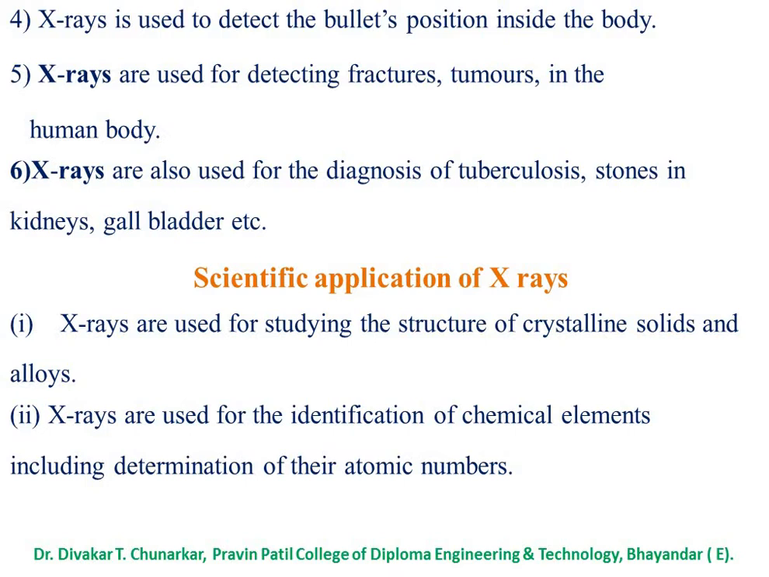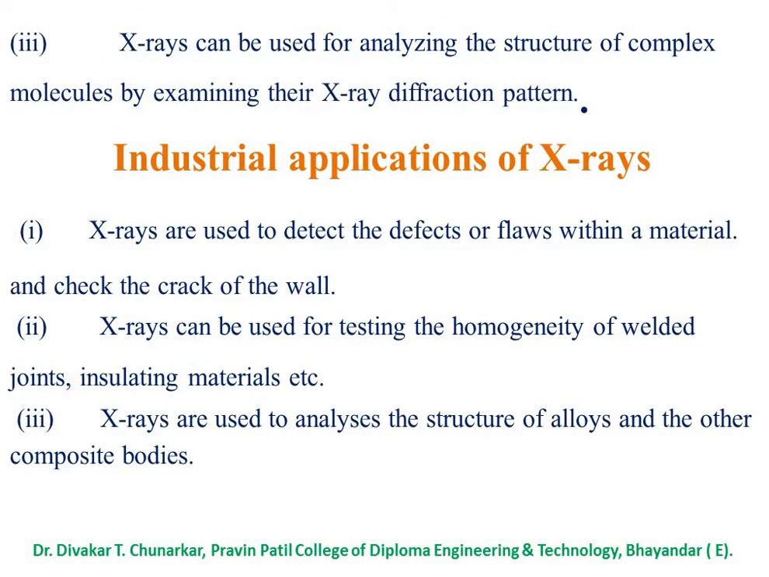Now, scientific applications of X-rays. X-rays are used for studying the structure of crystalline solids and alloys. X-rays are used for the identification of chemical elements, including determination of their atomic number. X-rays can be used for analyzing the structure of complex molecules by examining their X-ray diffraction pattern.